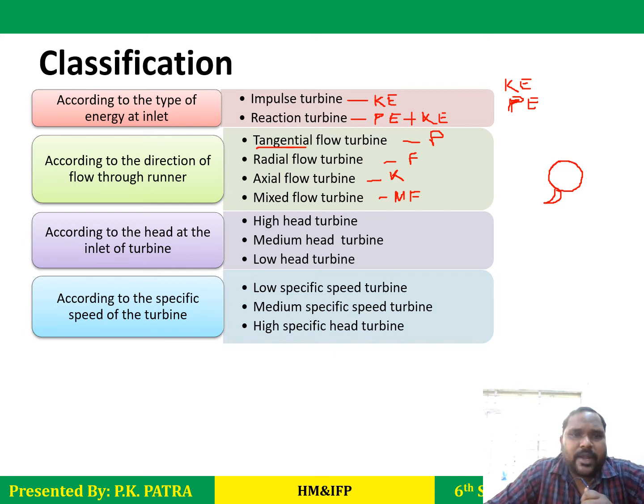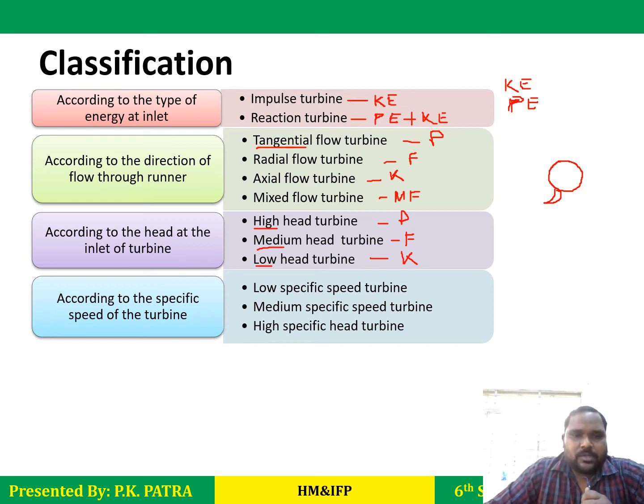According to the head at the inlet of the turbine, it may be high head, medium head and low head. In the case of the Pelton wheel turbine, you will see the high head turbine. That means the head will be more than 300. In the case of medium head, that means the Francis turbine, that height will get reduced. In the case of the Kaplan turbine, that height is very low, 20 to 30 meters maybe.